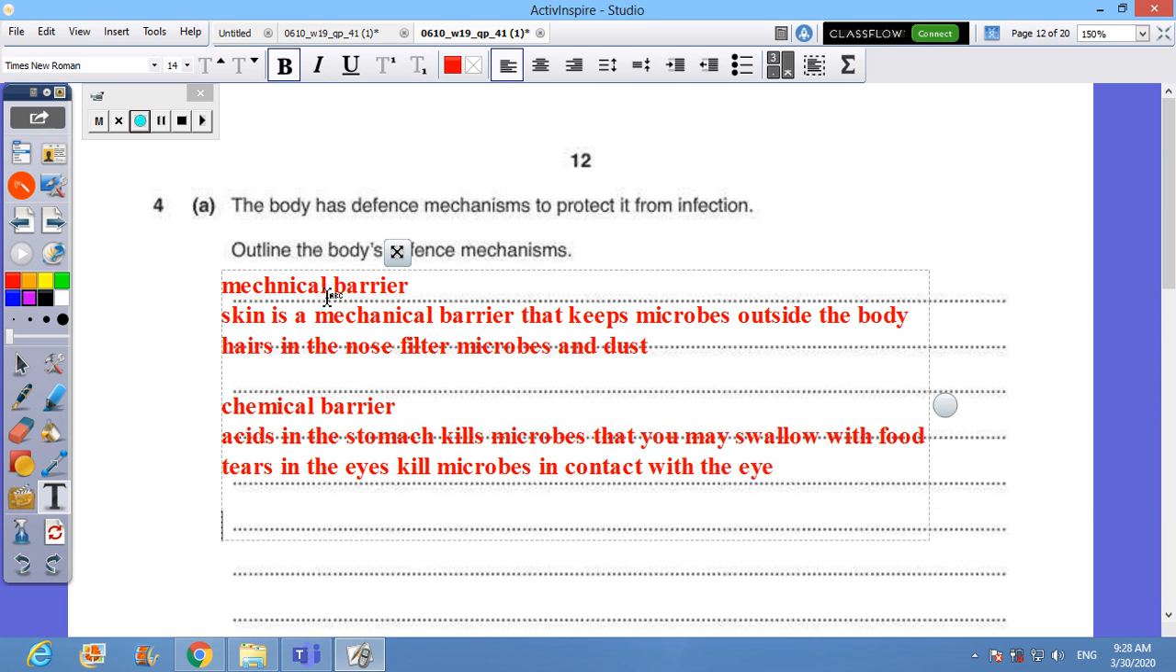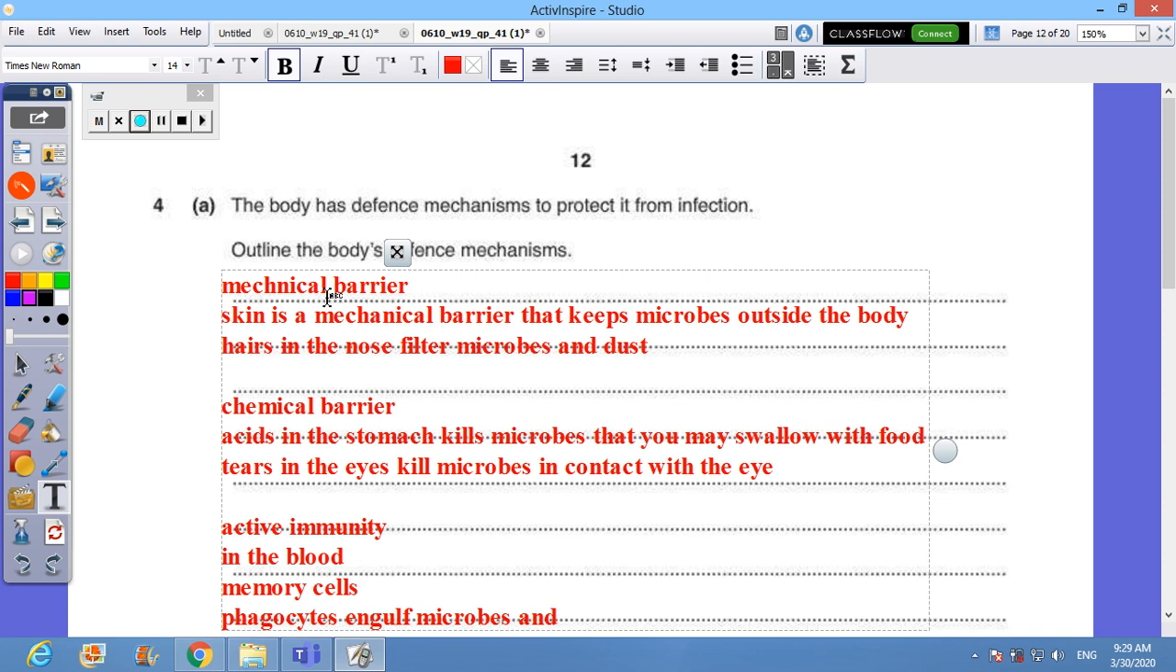And now we come to one more level. Now we have active immunity. In the blood, you have, let's say, memory cells. You have two types of white blood cells: lymphocytes and phagocytes. Phagocytes, for example, engulf microbes and digest them.